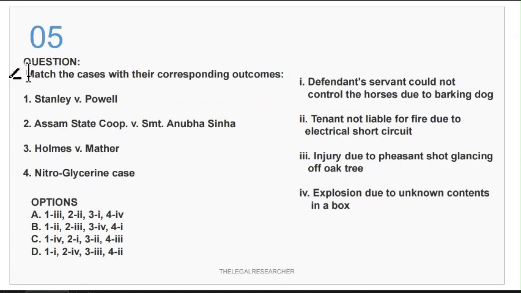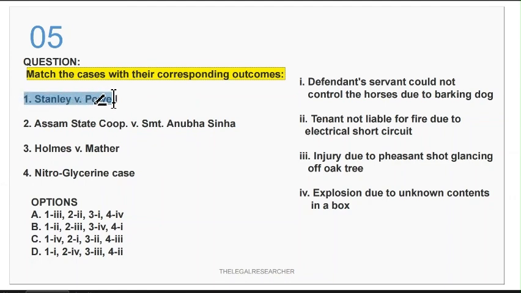Question number 5 is, match the following. So match the cases with their corresponding outcomes. We have four cases: Stanley versus Powell, Assam State Corporation versus Srimati Anubha Sinha. The third is Holmes versus Mathur. Fourth is the nitroglycerin case. So you have to match the correct one.